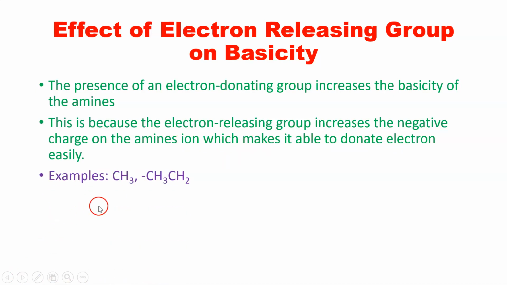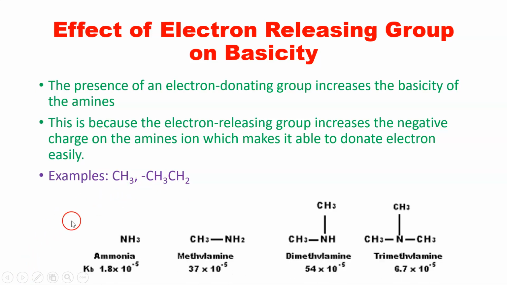Examples like CH3 or C2H5 are alkyl groups which are electron releasing in nature, and due to these electron releasing groups, the basicity increases.